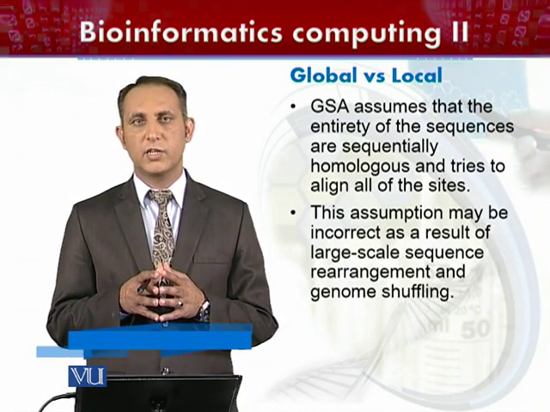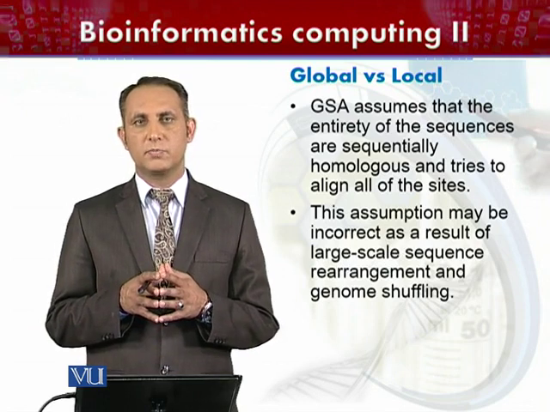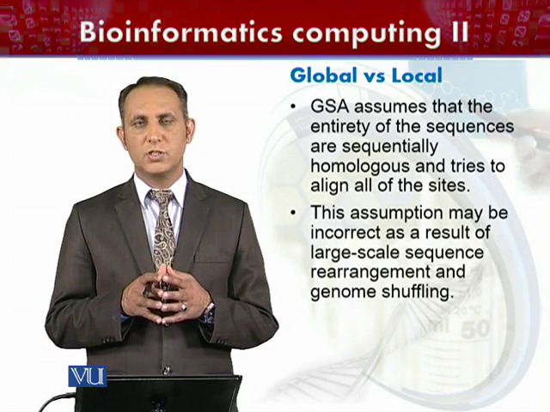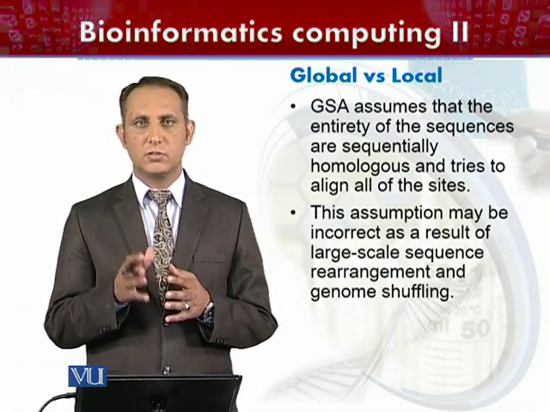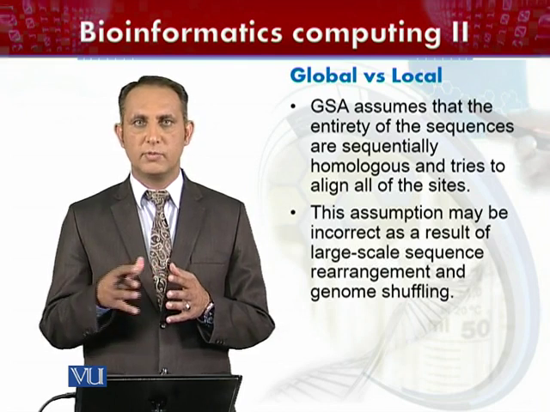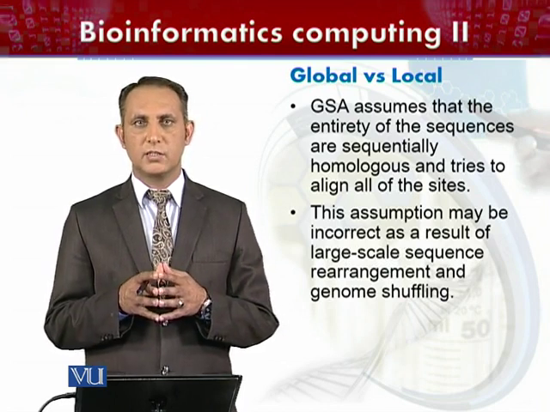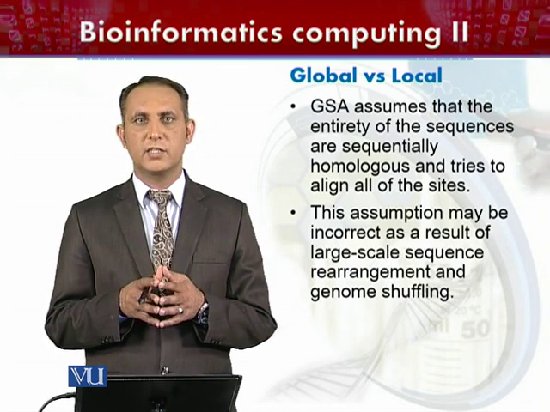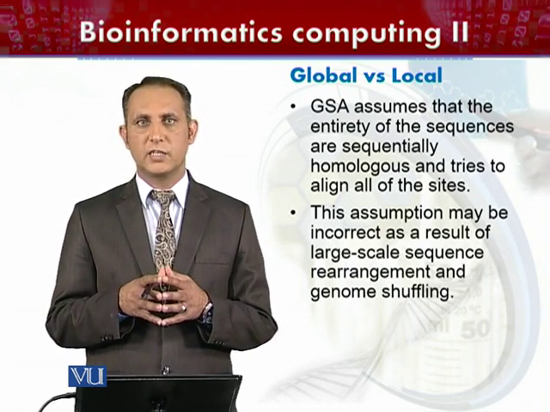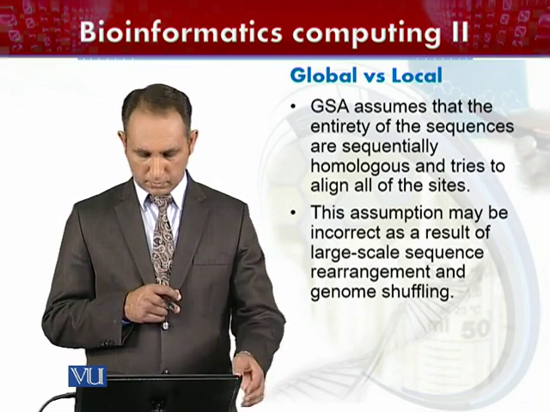Wherever there are changes incorporated into the sequences of specific genes in different organisms, or maybe in the same organism, this assumption may not be correct, and then we have to go for an alternate way to align these divergent types of sequences.